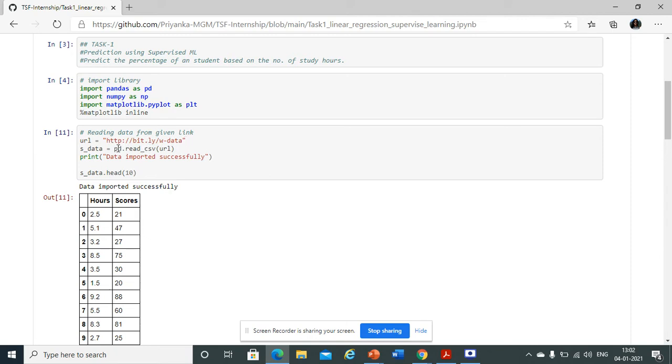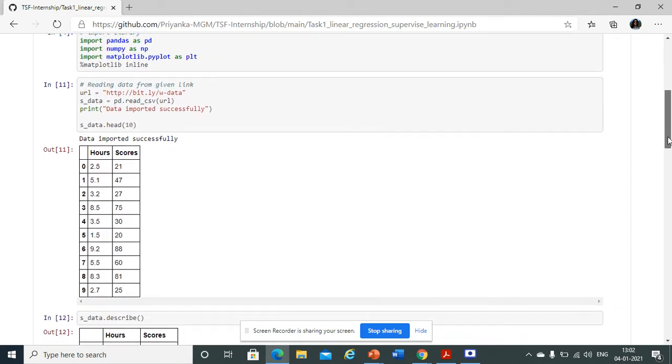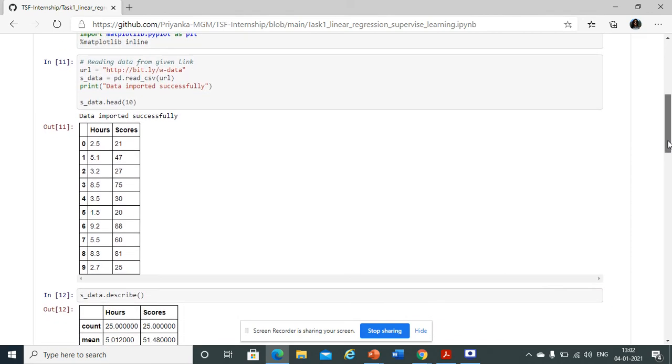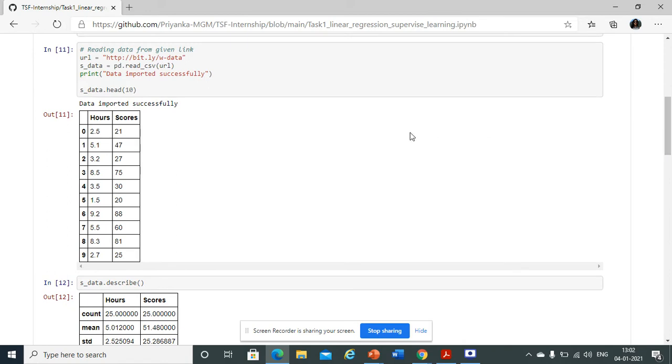Initially we will import the data which is provided in URL form by using the command pd.read_csv(URL), and we will read the head of the data. Head means the important headings which are used to represent the data. Here Hours and Scores are used to represent the data, and by passing the argument 10, we can analyze the initial 10 values of the data.